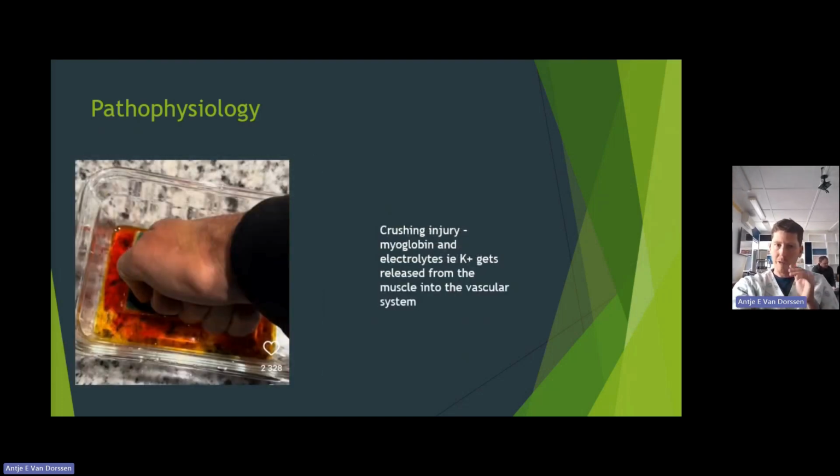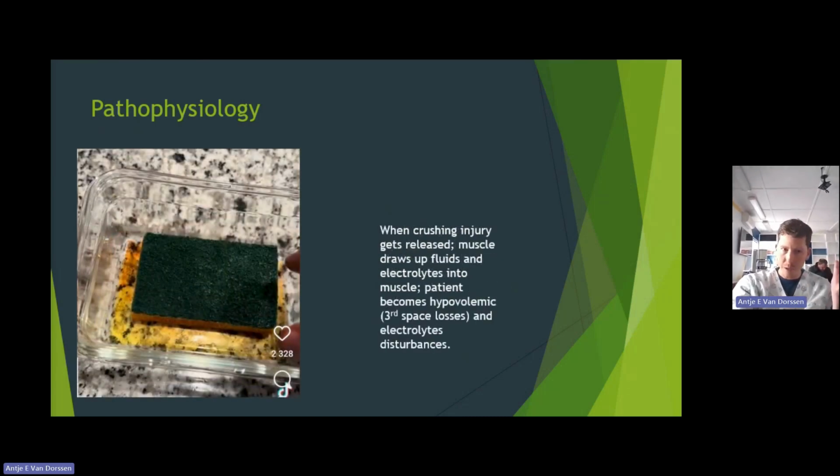Now, if you put a crushing force on it, myoglobin and electrolytes will leak out from the muscle into the vascular system. And once that pressure is released, you can see how the sponge now reabsorbs that fluid back into itself. It draws up the fluid from the surrounding area, causing hypovolemia, which is third space losses, and the electrolyte disturbances.